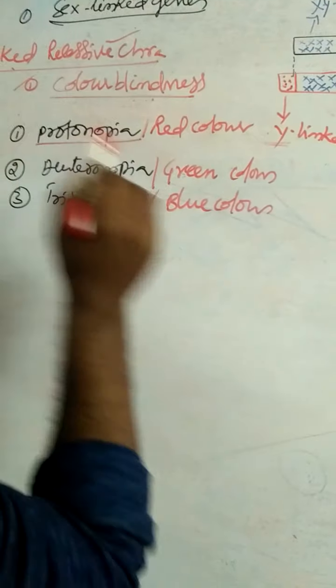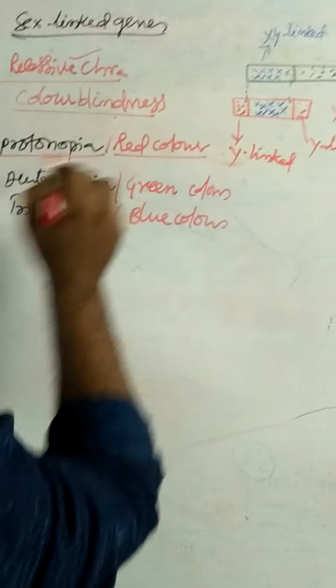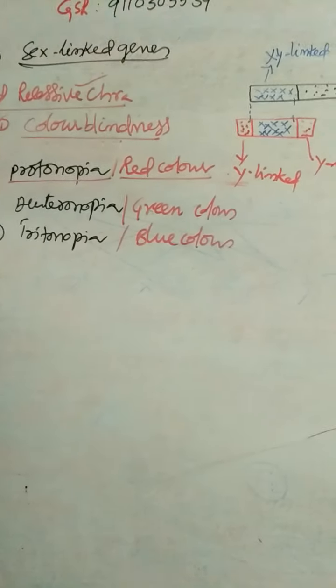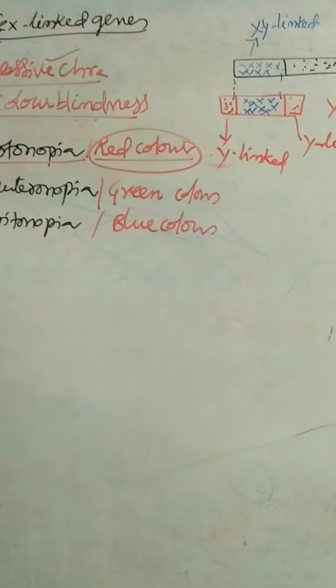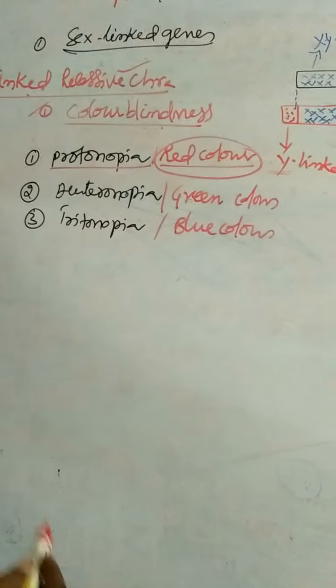What is protanopia? Red color blindness means these people are unable to detect the red color; they are unable to distinguish between red and green colors.